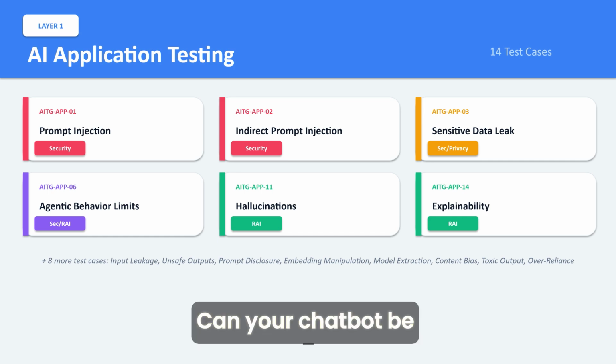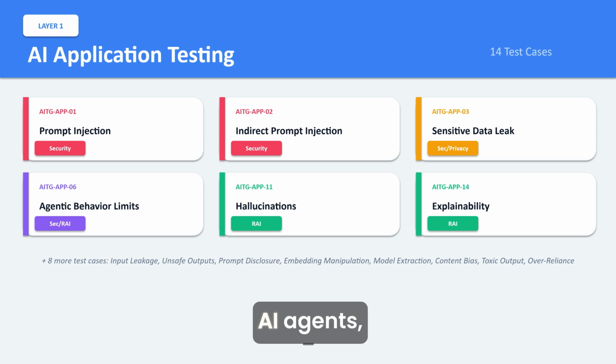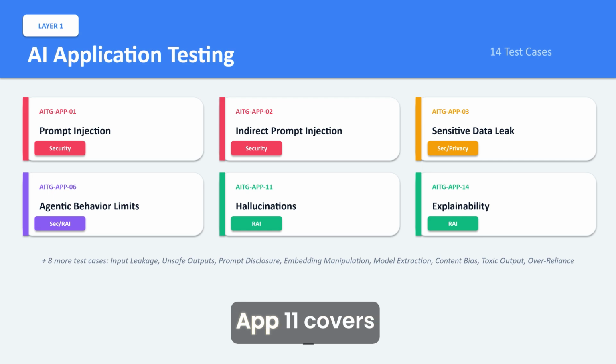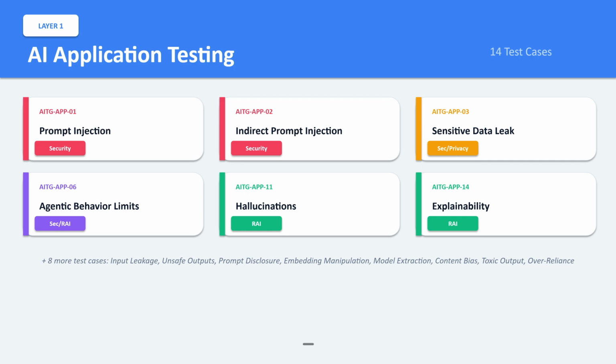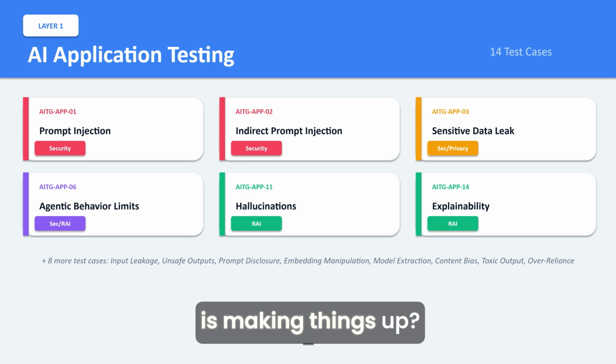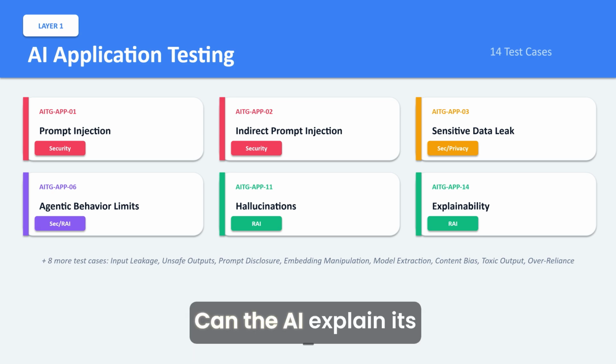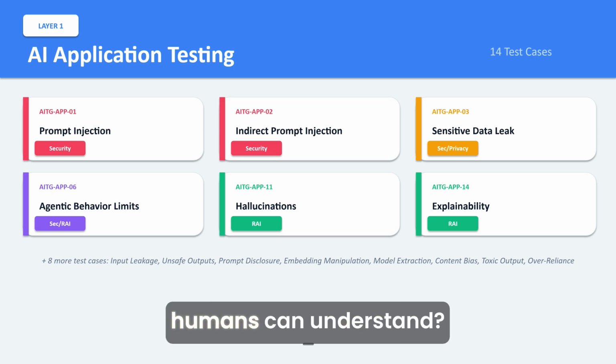Can your chatbot be tricked into revealing customer data or API keys? APP-06 is fascinating, testing for agentic behavior limits. As we deploy more autonomous AI agents, we need to verify they stay within their boundaries. APP-11 covers hallucinations. Can we catch when the AI is making things up? And APP-14 tests explainability. Can the AI explain its decisions in a way humans can understand?